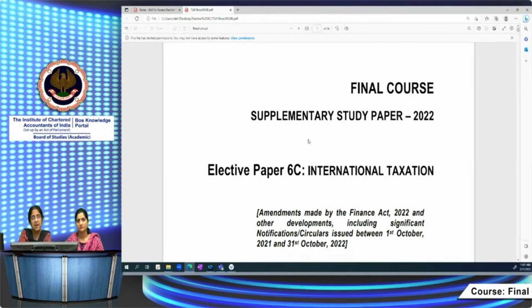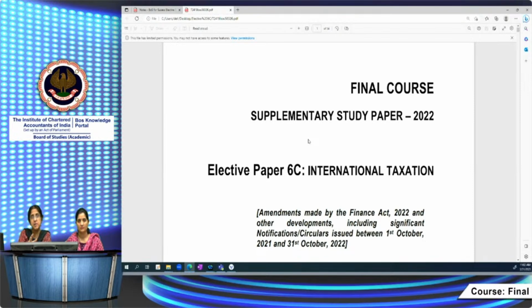For that purpose also, you need the October 2021 edition of paper 7 study material, along with the supplementary study paper for paper 7 and the judicial update for paper 7. All this you must follow very carefully, including all the amendments relevant for the paper 6C examination, both paper 7 amendments plus paper 6C amendments.